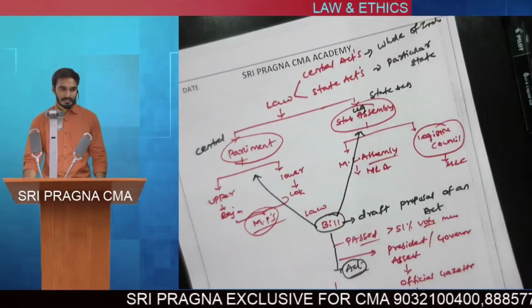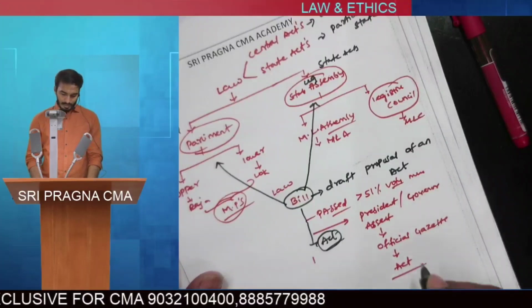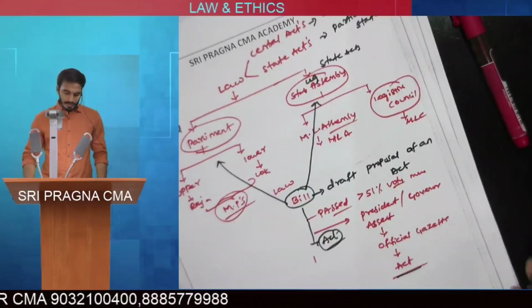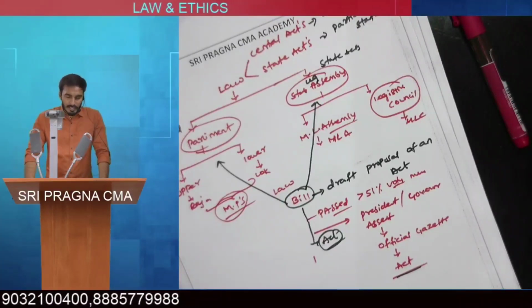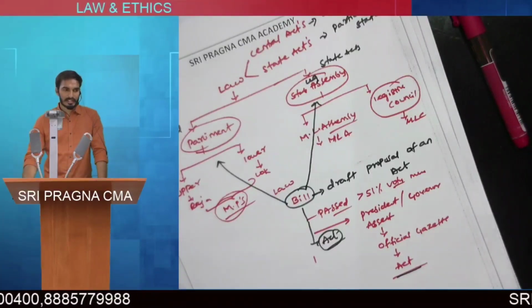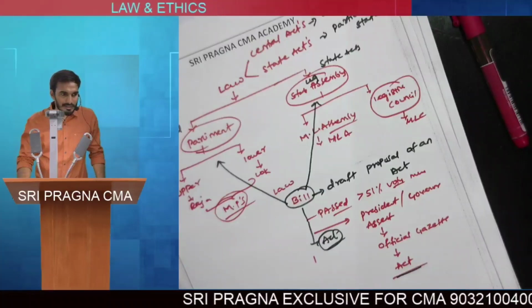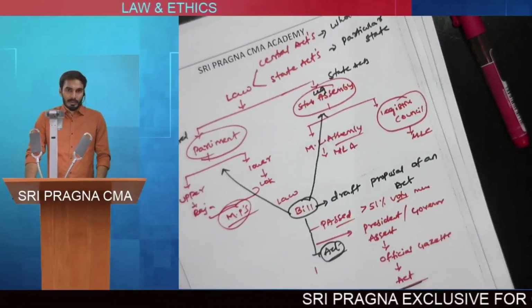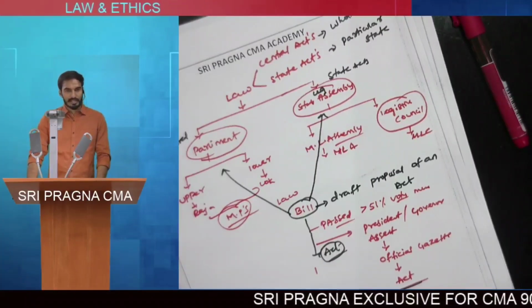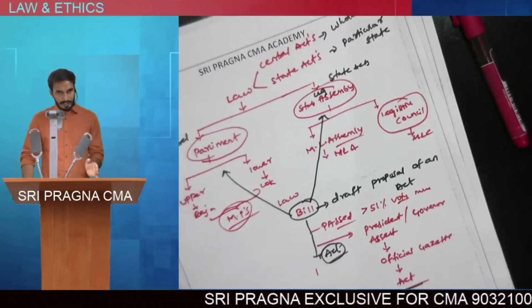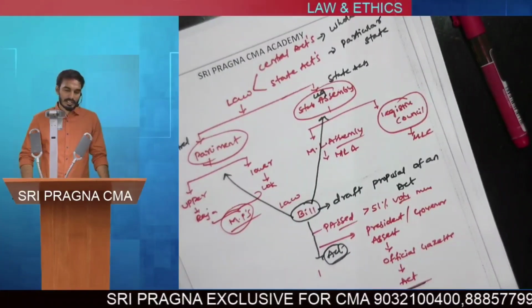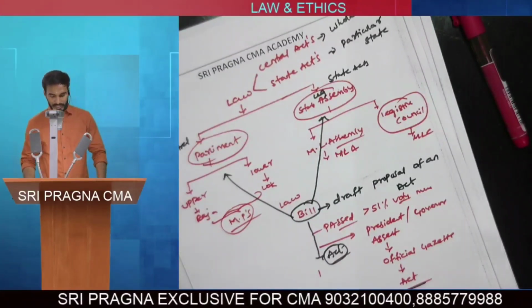So next, we have an official gazette, right? First they must pass a bill. A bill is a draft proposal of an act, and if the bill is passed at Parliament, it is called a Central Act. If the bill is passed at a state legislature, it is a State Act.